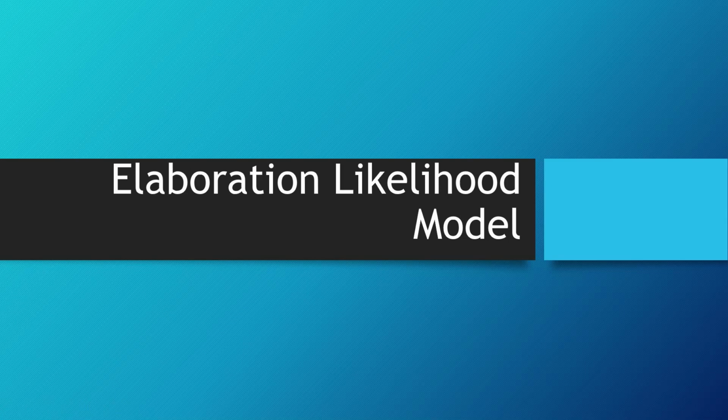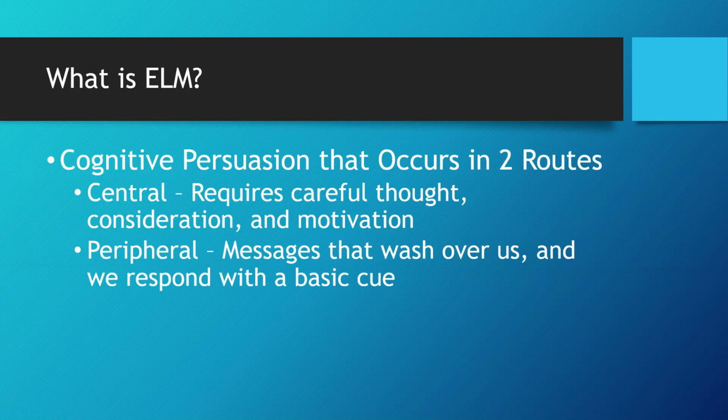The overarching part of this theory is the idea that we need to know how attitudes are formed and changed, and that's going to happen based on how much cognitive processing in our brain we put behind it.